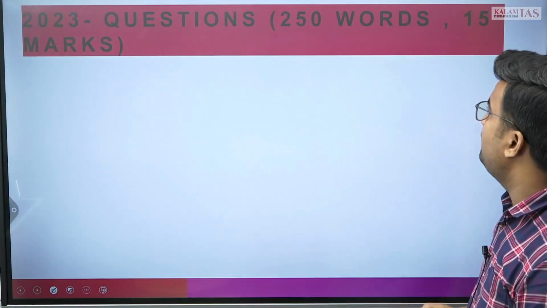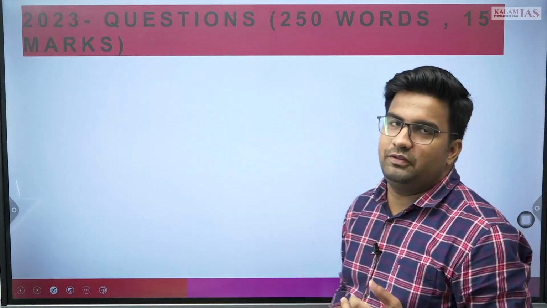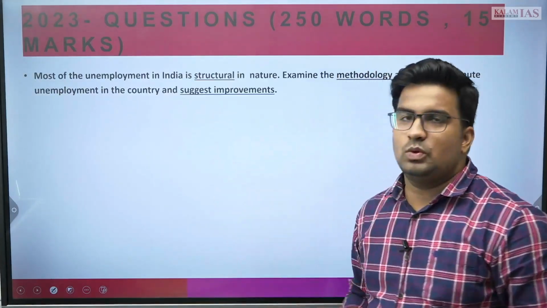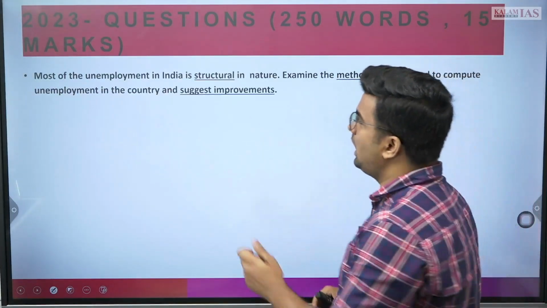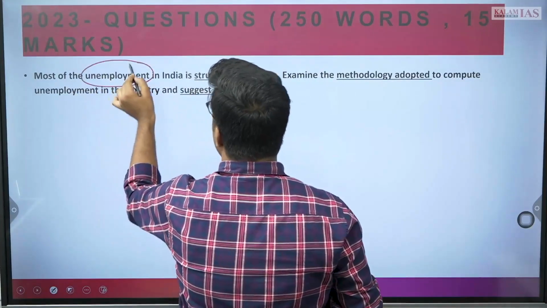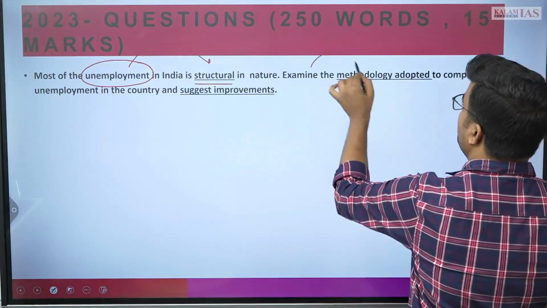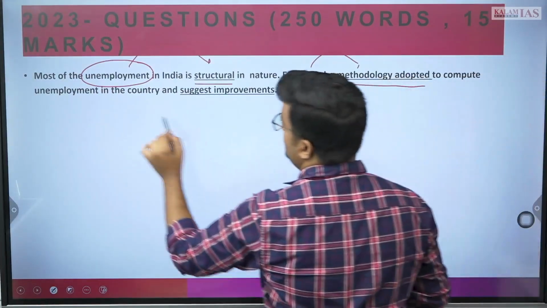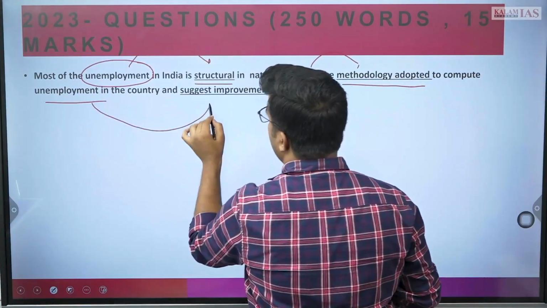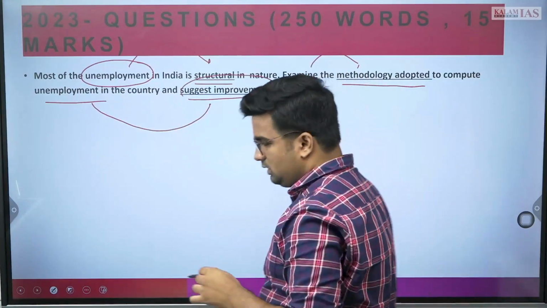Thereafter, there are 4 questions of 250 words, which are 15 markers. With that, the first question is: most of the unemployment in India is structural in nature. Examine the methodology adopted to compute unemployment in the country and suggest improvements.